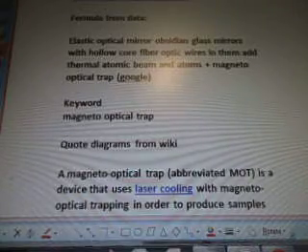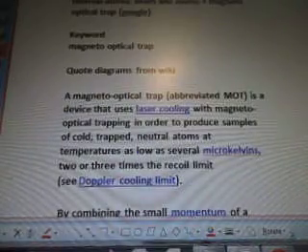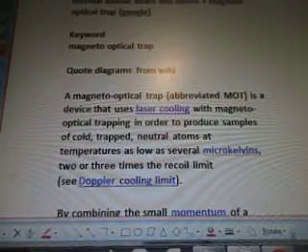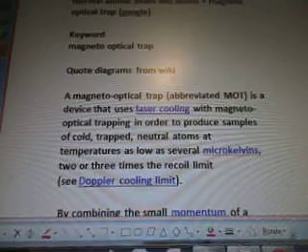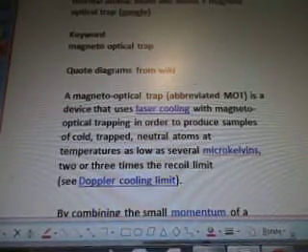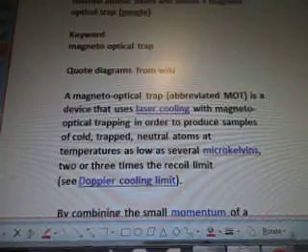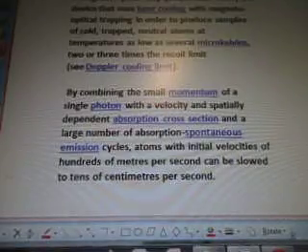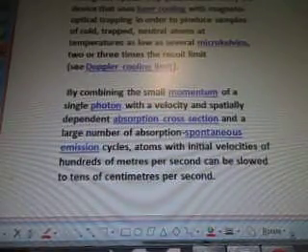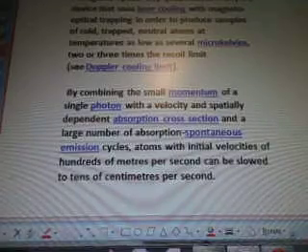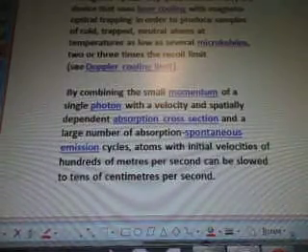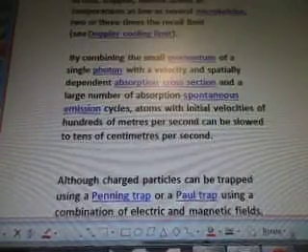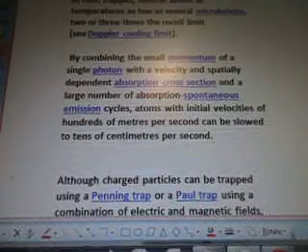Keyword magneto-optical trap. Quotes and diagrams are from Wiki. A magneto-optical trap, abbreviated MOT, is a device that uses laser cooling with magneto-optical trapping in order to produce samples of cold trapped neutral atoms at temperatures as low as several microkelvins, 2 or 3 times the recoil limit. See Doppler cooling limit. By combining the small momentum of a single photon with the velocity and spatially dependent absorption cross-section and a large number of absorption spontaneous emission cycles, atoms with initial velocities of hundreds of meters per second can be slowed to tens of centimeters per second.